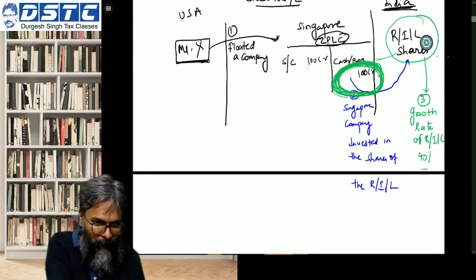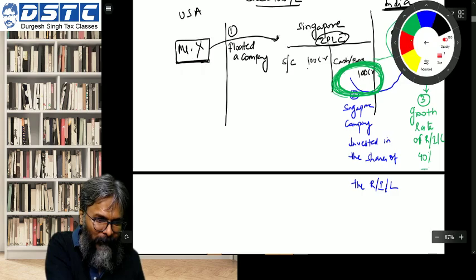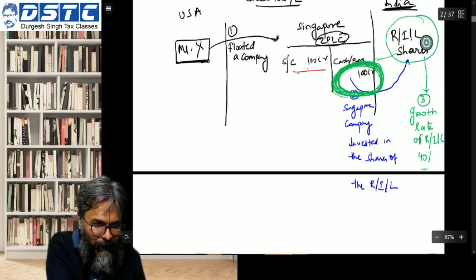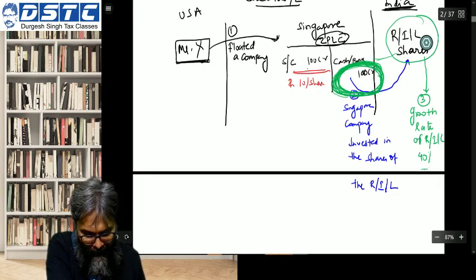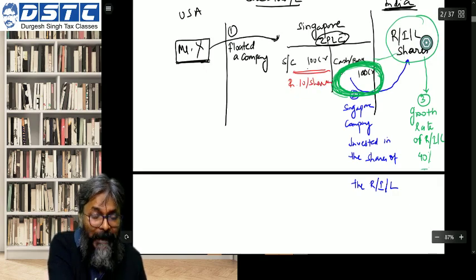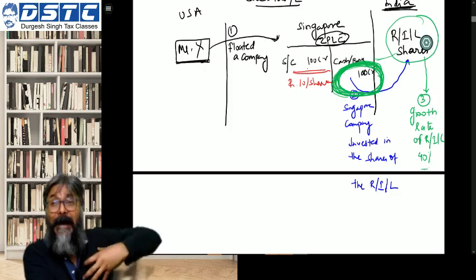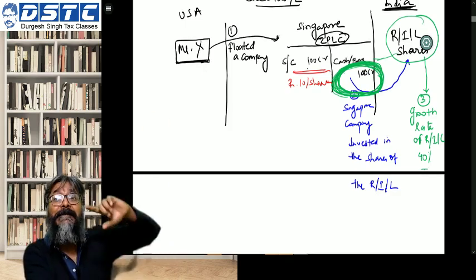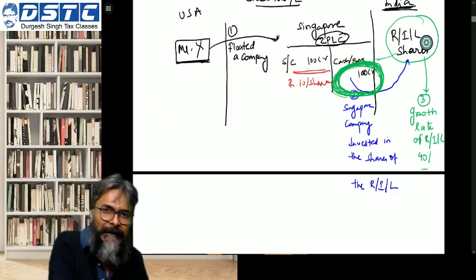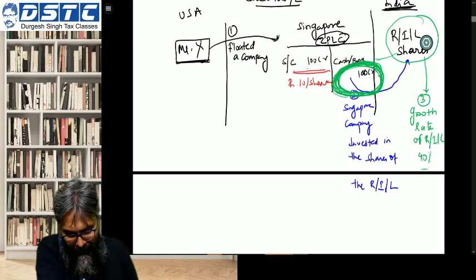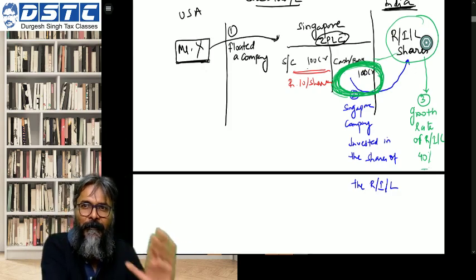Rahul has got the answer. My share price may be at rupees 10 per share. But what will happen? The market price of my shares, ZPLC shares, will also increase.